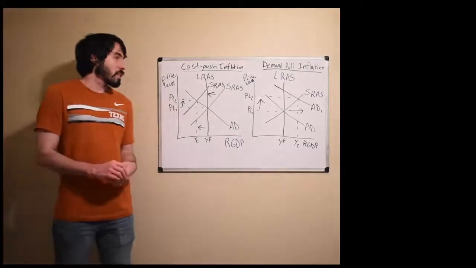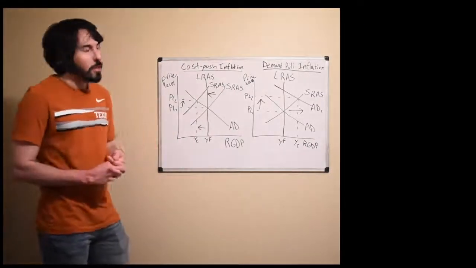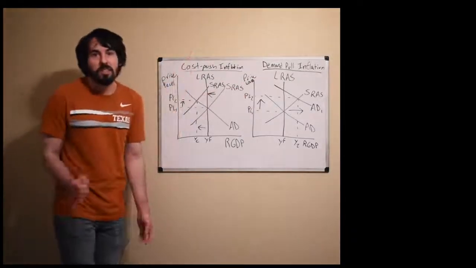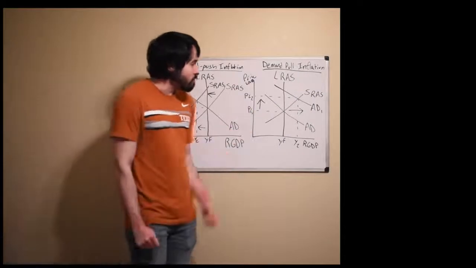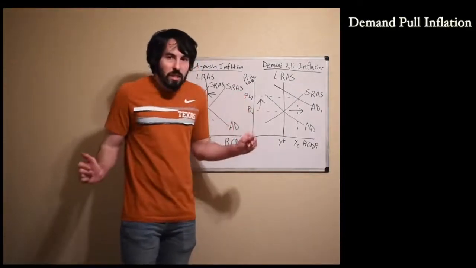Children, next we're going to talk about the two types of inflation. There's two types of inflation that we need to worry about. We've got cost push inflation and demand pull inflation. All right, first let's talk about demand pull inflation. Demand pull inflation isn't exactly the end of the world.